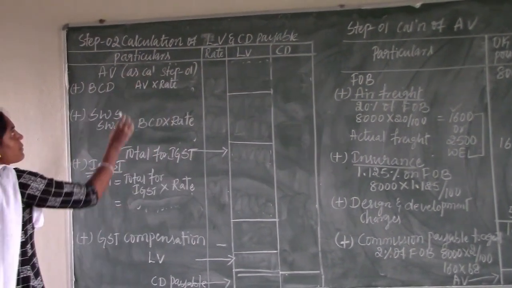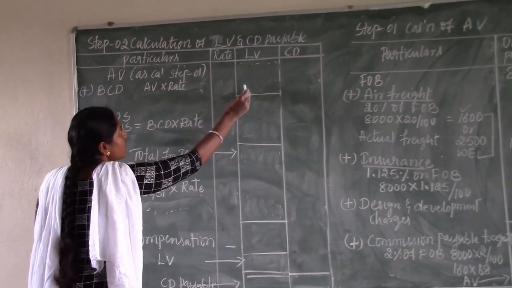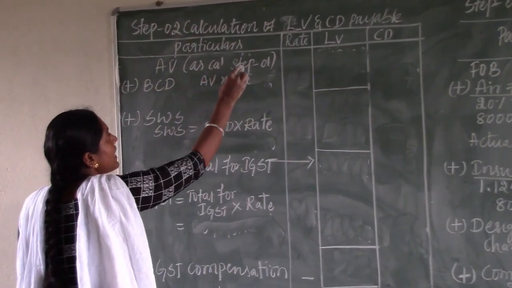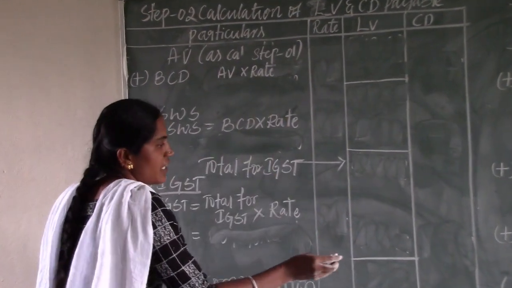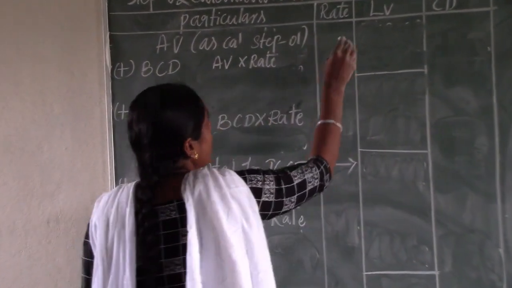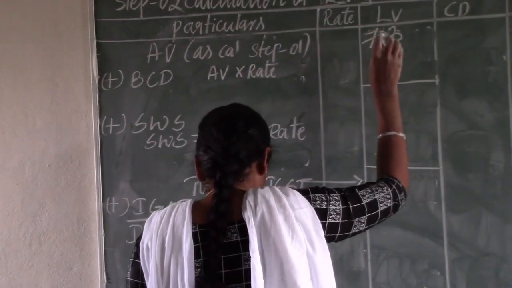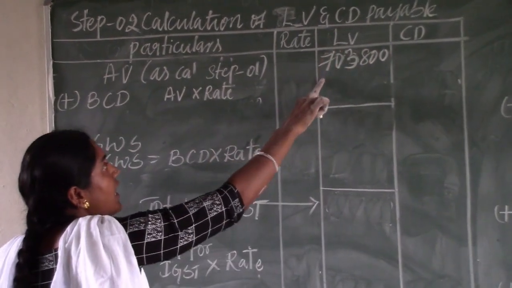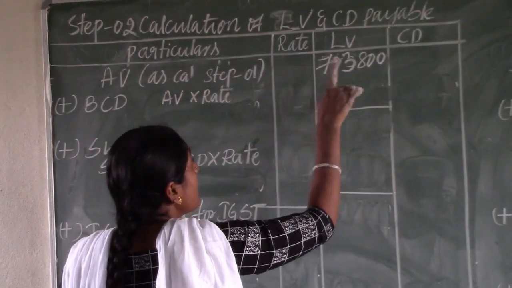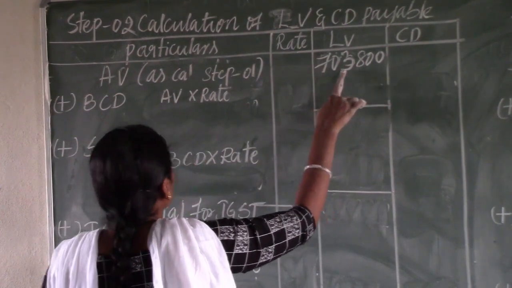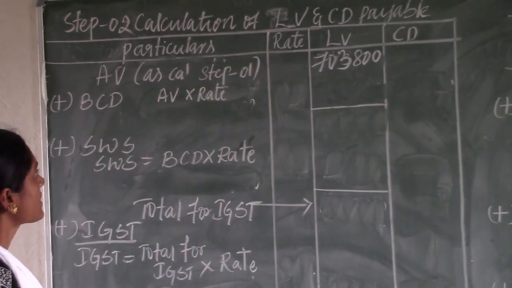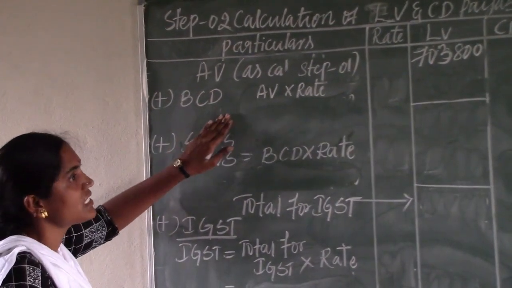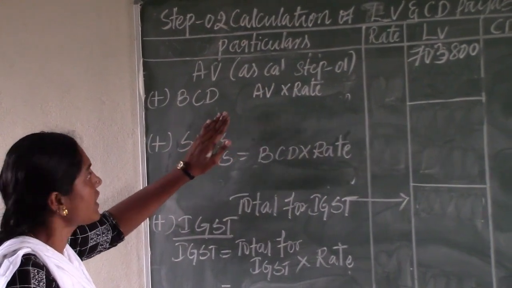See, it is the same format: particulars, rate of tax, landed value and duty payable. See, assessable value as calculated in step 1. As per our calculation, assessable value is 7,03,800. That needs to be written in the value column. On that 7,03,800, we need to calculate the BCD, basic customs duty. Here, for the basic customs duty we need to consider the bill of entry exchange rate, whatever they have given in the question.